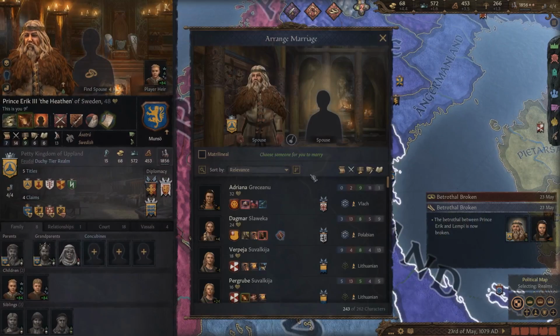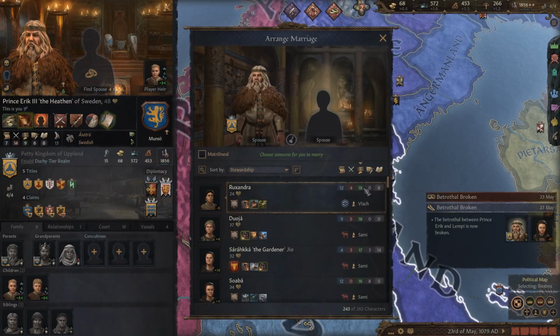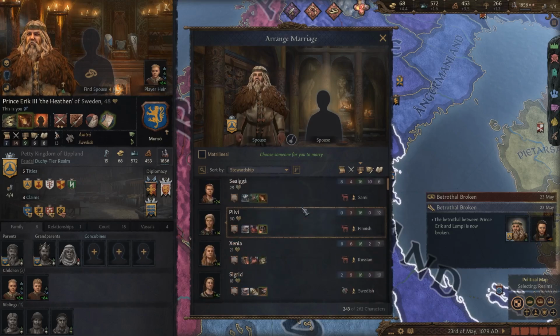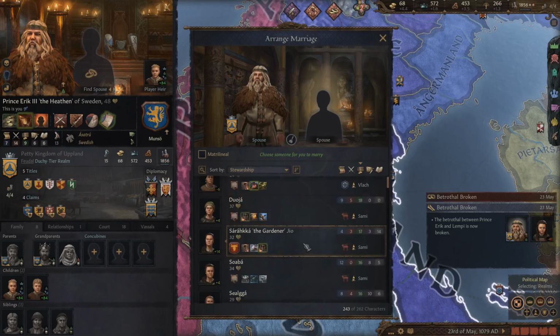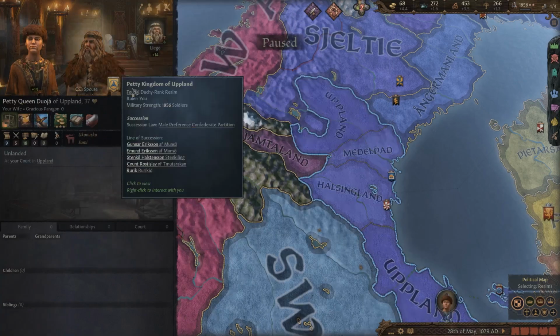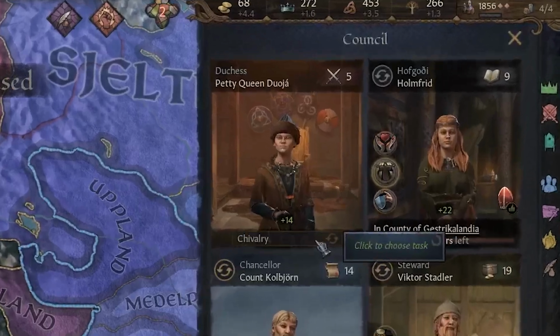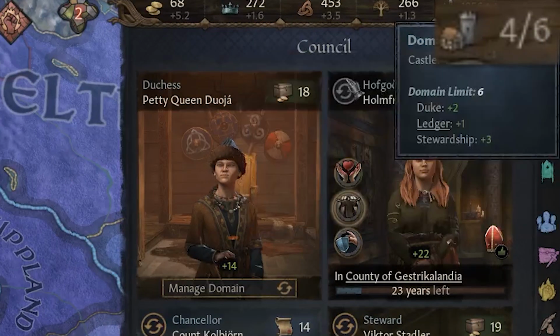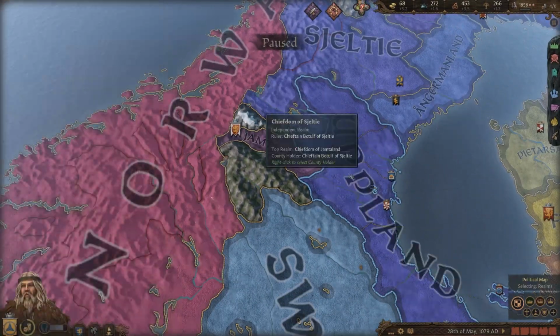So I'm going to go ahead and find a marriage based on stewardship, and I'll try to choose somebody who's pretty old so that they won't have too many kids for me. And I think this 37-year-old looks good enough. She also has 18 stewardship, so if I go over here to my council and set her to manage domain, you can see it actually bumps my holdings up by 2, so now I can hold 6 holdings.